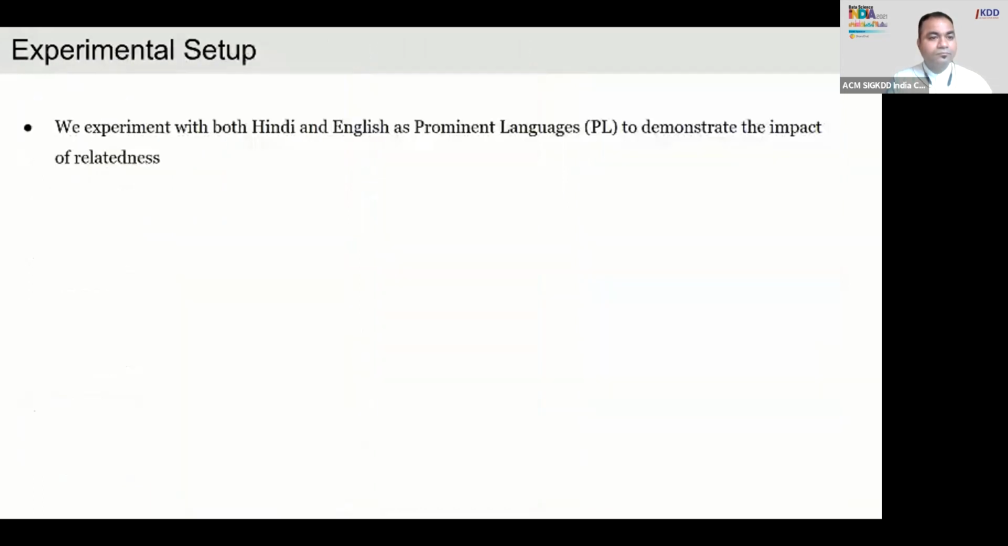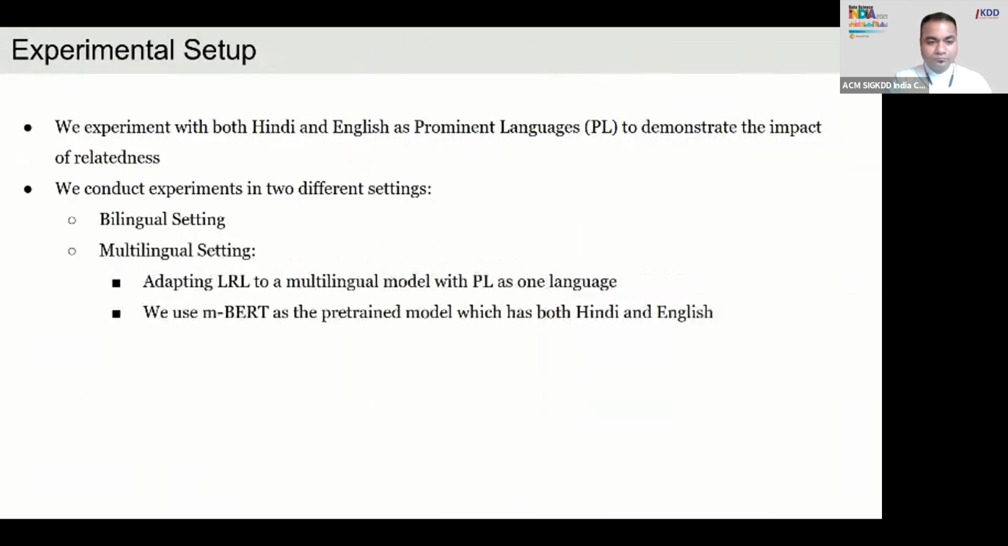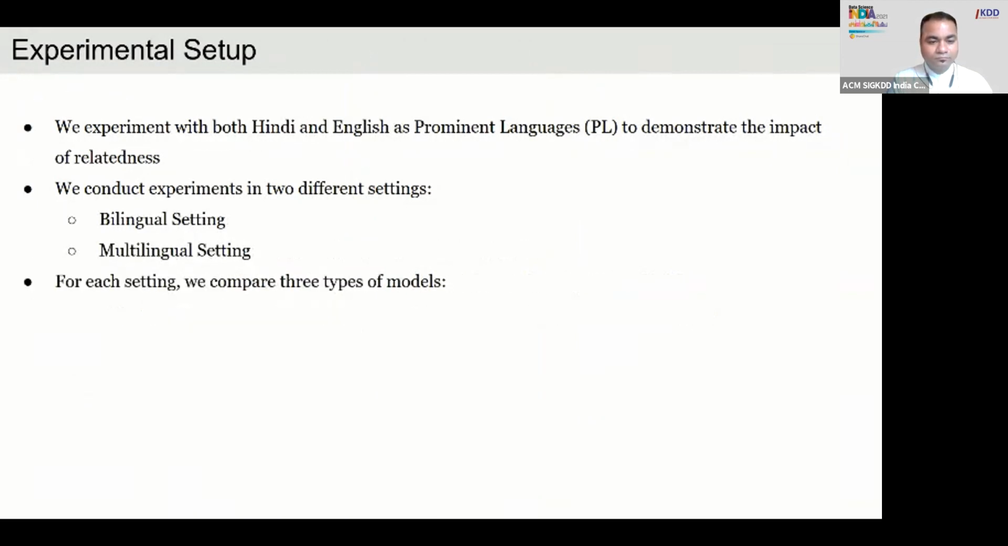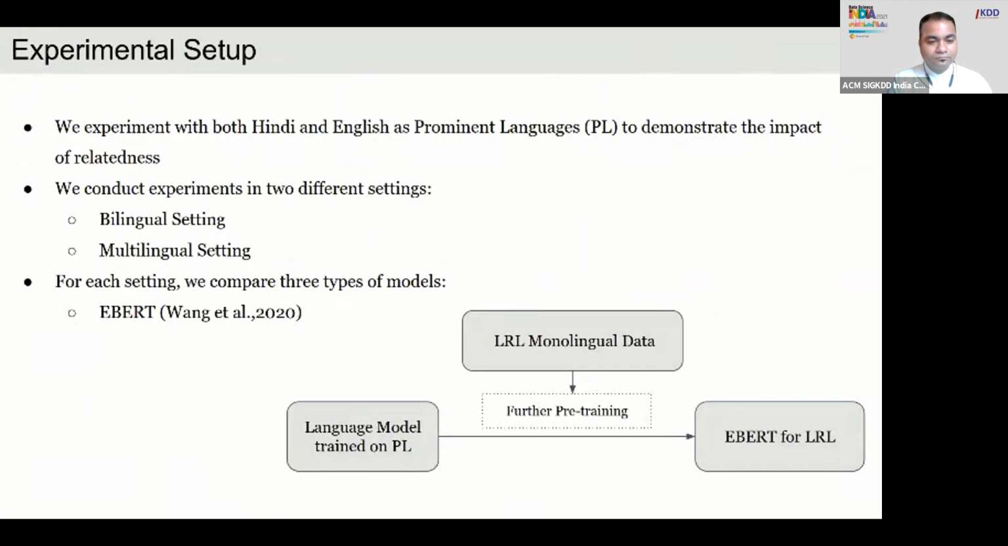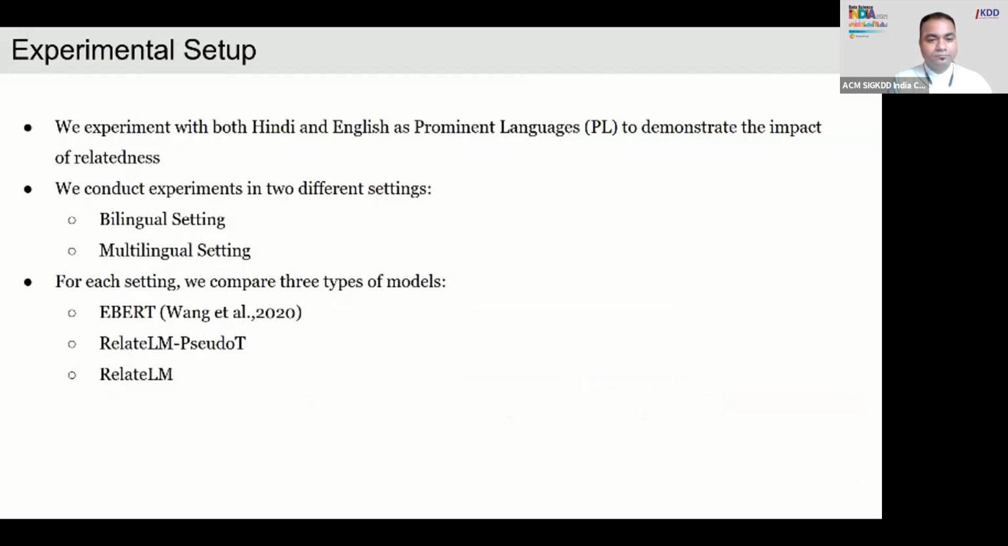And we experiment with both Hindi and English as the prominent language to demonstrate the impact of relatedness, and in two different settings: bilingual setting, where we adapt the LRL to a monolingual model which is trained on a prominent language, and multilingual setting, where we adapt the LRL to a multilingual model which already has one of the prominent languages. And we compare three types of model: eBERT, which is a simple extension of an already pre-trained language model using MLM pre-training on LRL monolingual data in its native script; RelateLM minus pseudo translation, which is basically our method except the alignment loss; and RelateLM.